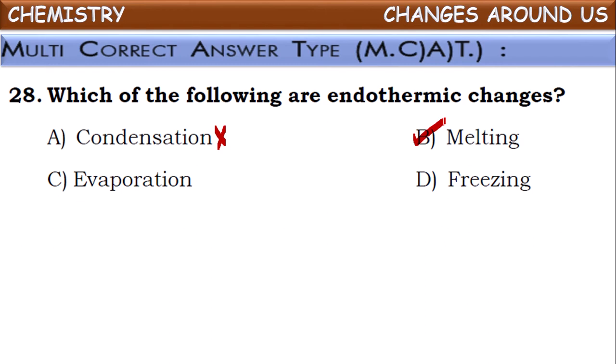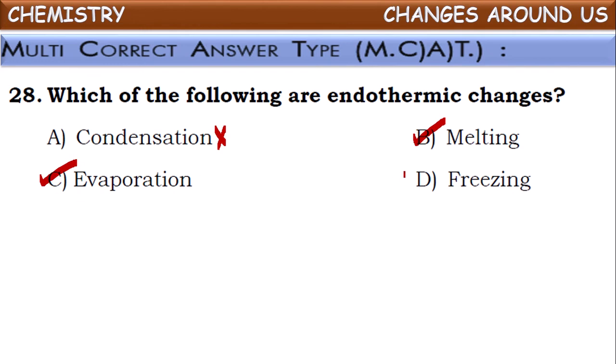Okay. Next one, evaporation. Evaporation is one of the processes in which a liquid substance converts into gaseous form. For the conversion of a liquid into gaseous form, it should be heated. By absorbing heat energy, liquid converts into gas. So it is also one of the endothermic processes.